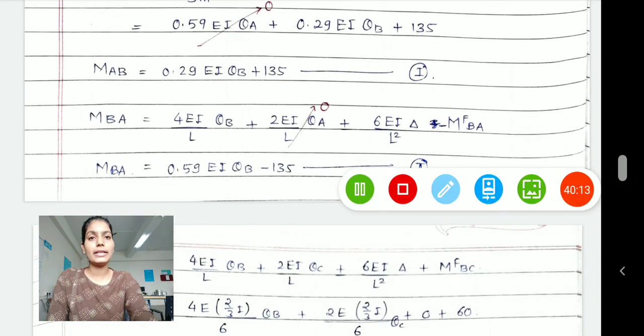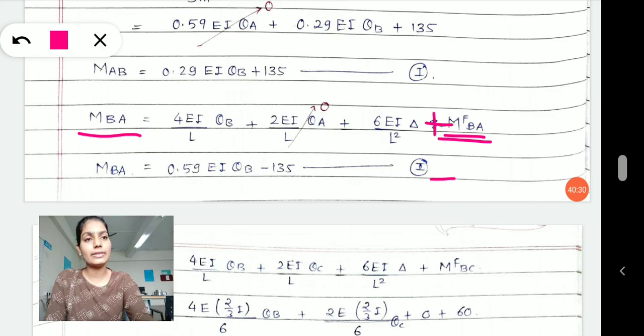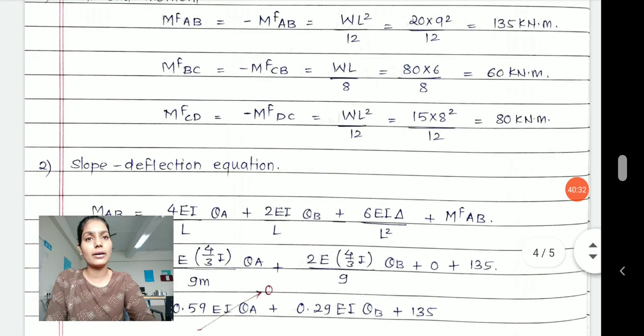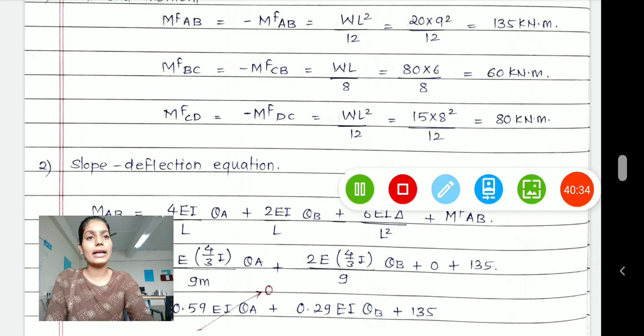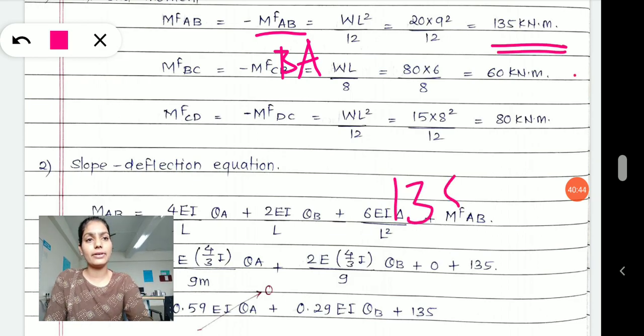Now I am writing the equation for moment BA, moment B to A. From B to A, the very first change will be that the fixed end moment will have a negative sign. Either you can write it positive, or directly put the value from the earlier calculation. This is BA actually, and the value for it will be minus 135, right?